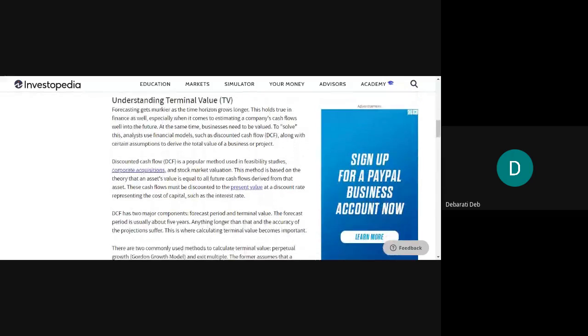Okay, now let us understand the terminal value properly. Forecasting gets murkier as the time horizon grows longer. Murkier means it gets tougher. Forecasting will get tougher as time passes and it grows longer and longer. This holds true in finance as well. This concept is absolutely true in finance, because up till a certain point of time you can predict, but after